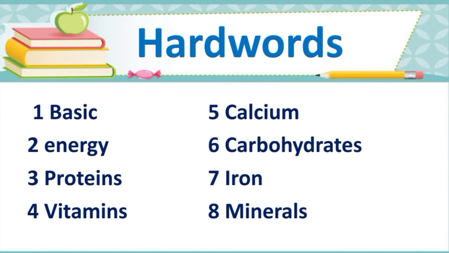Now third, PROTEINS. Proteins is one of the food groups. Food items such as milk, egg, cheese, fish, meat, beans, pulses are examples of proteins, and proteins are also called bodybuilding food. Next word, VITAMINS. Vitamins is one of the food groups which protect us from diseases and keep us fit and healthy.